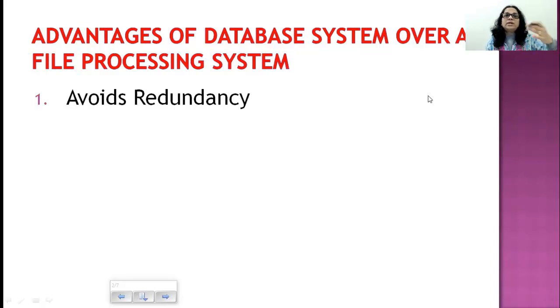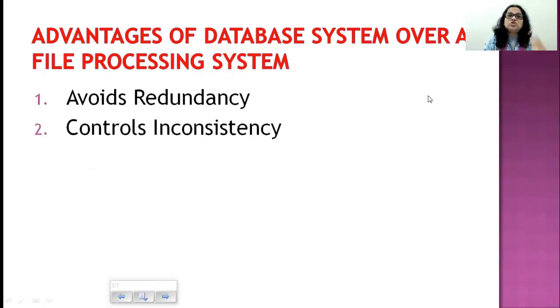Whereas if you had a computerized way, it could be done only once and that could be shared among the hostel people as well as the academic section. So you can avoid duplication of data. That is what I mean by avoiding redundancy. So using a computerized system or a database system allows us to avoid redundancy.